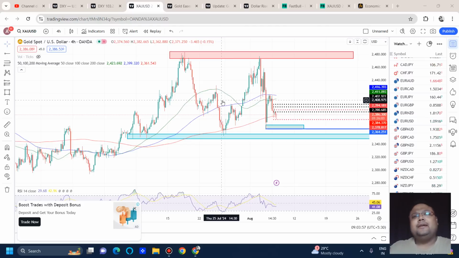Gold has been acting crazy of late since NFP. So my dear friends, use proper stop loss and proper risk management, because one bad trade without a stop loss can be disastrous for your capital. Okay, so let's get started.